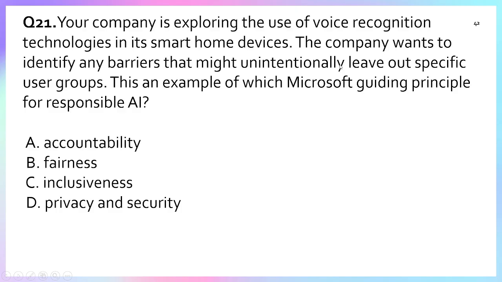It means we do not leave out any specific group. That is the inclusiveness part. So the correct answer is answer C. Accountability is not related to that one. Fairness is not related to it. The other option is privacy. No. So the correct answer is option C.